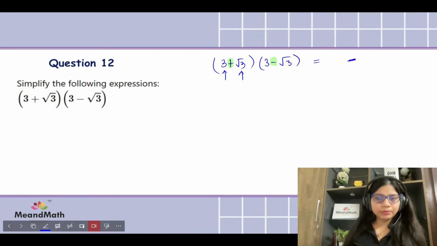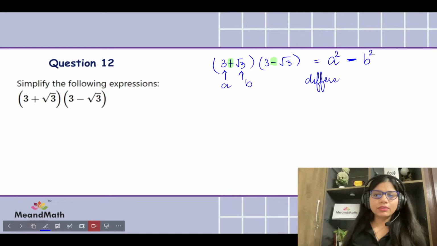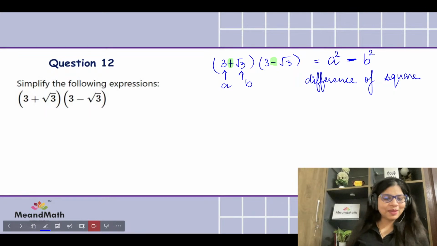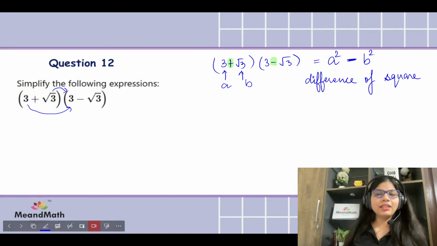So taking the first number, say for example this is A and that is B, we're going to be getting the square of the numbers, difference of squares. What do we call it? See, difference of squares. Are you also thinking what I'm thinking? How nice the writing looks, right? Okay, no worries. Let's try 3 plus root 3 and 3 minus root 3. So we are not really going to be expanding it, that tardy expansion which takes a lot of time. We would be having a quick method, that is difference of squares.